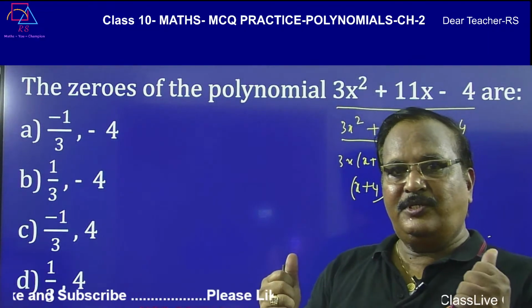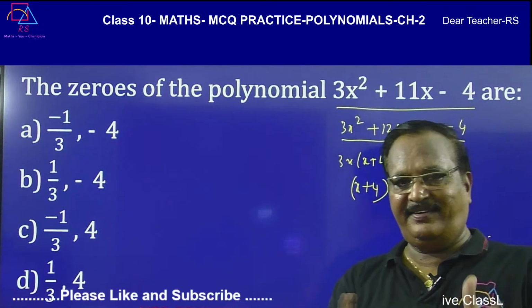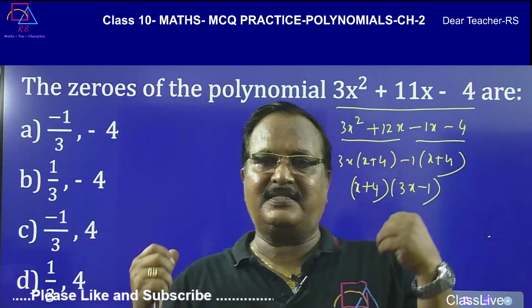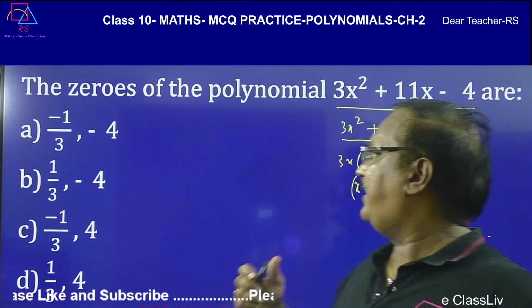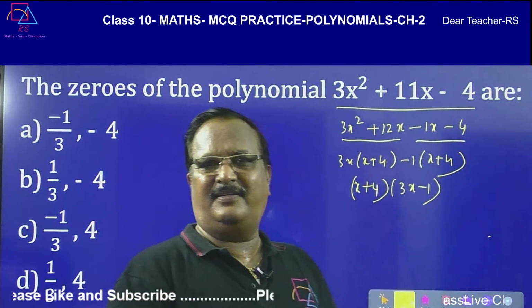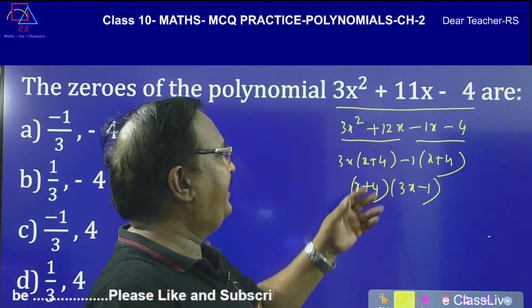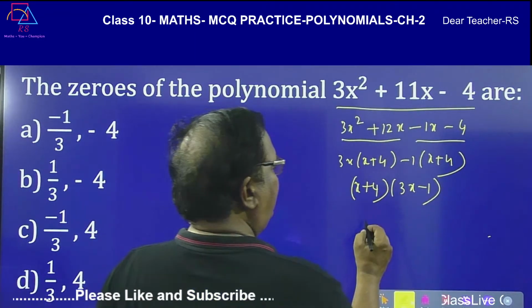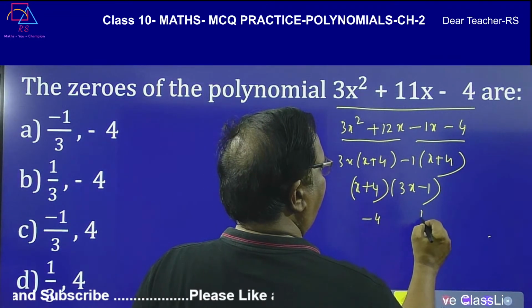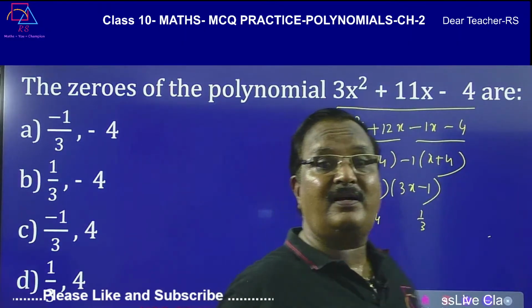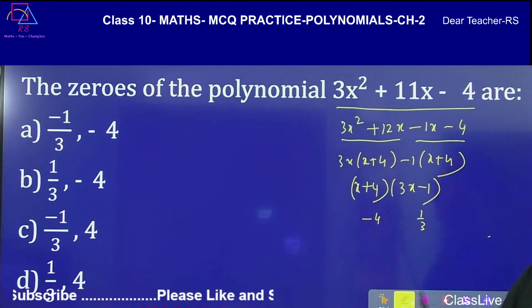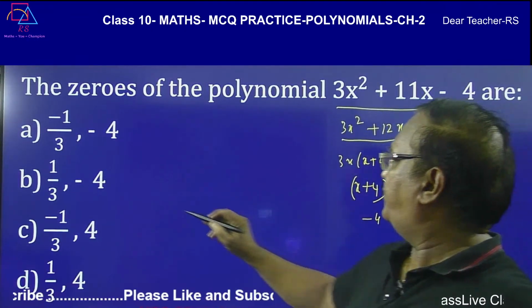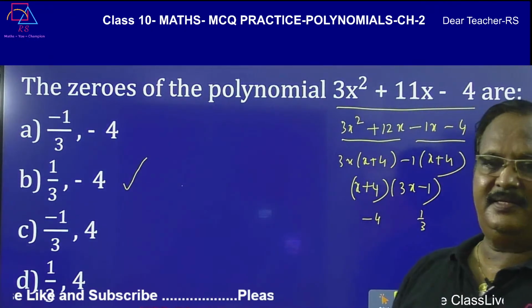You should be able to do the factorization very fast. आपको फास्टली करना है ऐसा factorization. You should do at least 50 problems, 100 problems करना ही है. Then automatically your brain will give you. So here zero is minus 4, here zero is 1 upon 3. I got the zeros directly. Now find out minus 1 by 3 and minus 4.